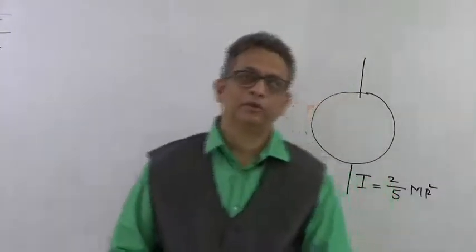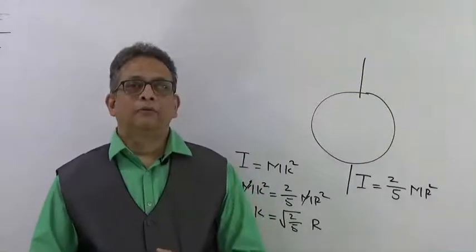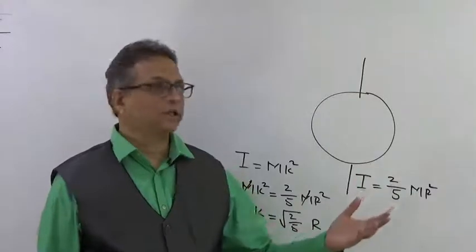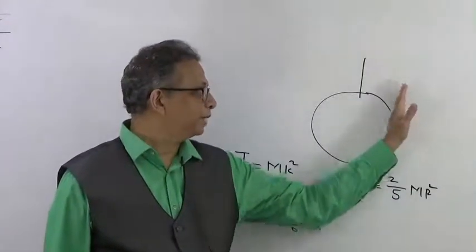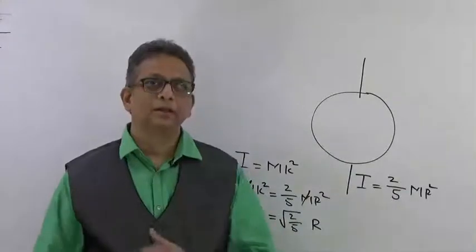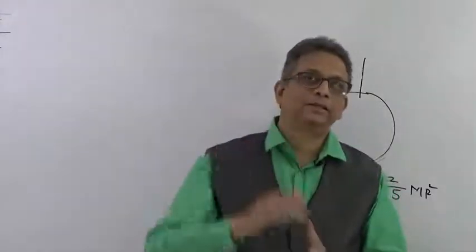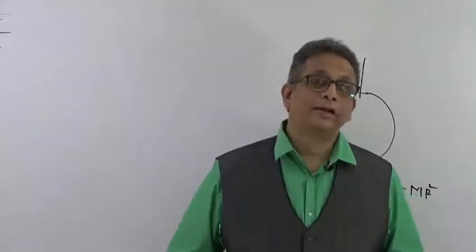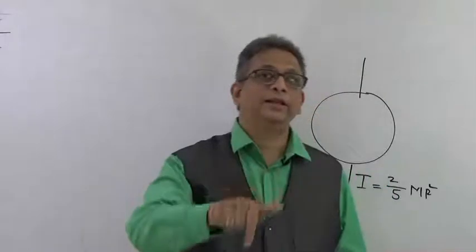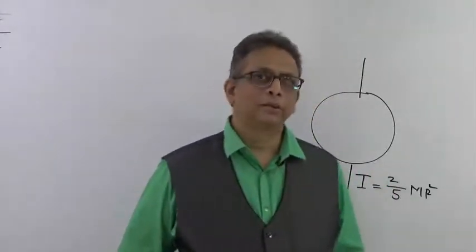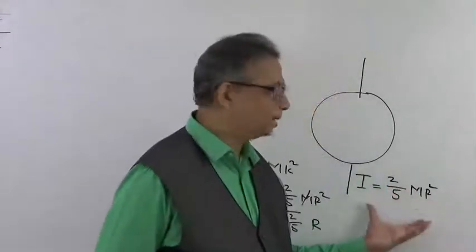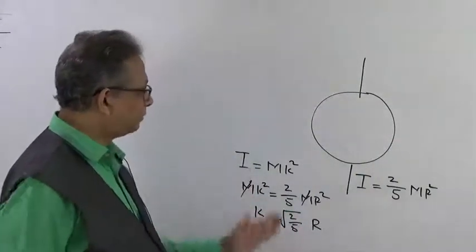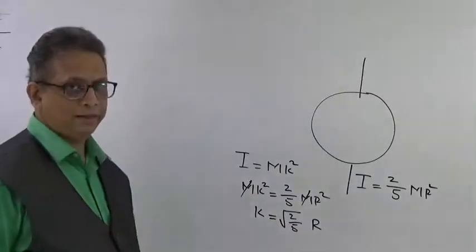It can come to you in your MCQs. Of course, not for the standard bodies and the standard solids. First, they might ask you some moment of inertia tangent to the sphere, right? Then using the perpendicular and parallel axis theorems, you will find the new moment of inertia around that new axis. Later they will ask you to find the radius of gyration of this particular arrangement. So whatever is your outcome, the final moment of inertia, you have to equate it to mk square and then find the value of k. It is as simple as that, right?